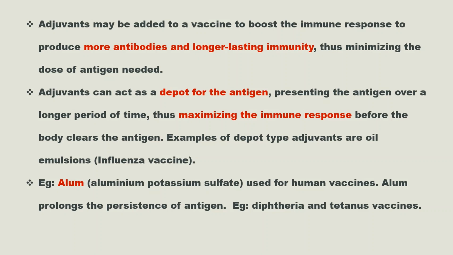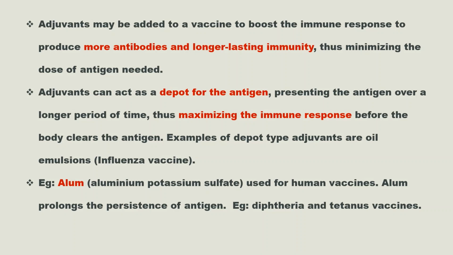Adjuvant may be added to a vaccine to boost the immune response to produce more antibodies and longer lasting immunity, thus minimizing the dose of antigen needed. So adjuvants are used in vaccines and that will reduce the amount of antigen. If we use adjuvants in a vaccine, the amount of a particular antigen needed is very small.